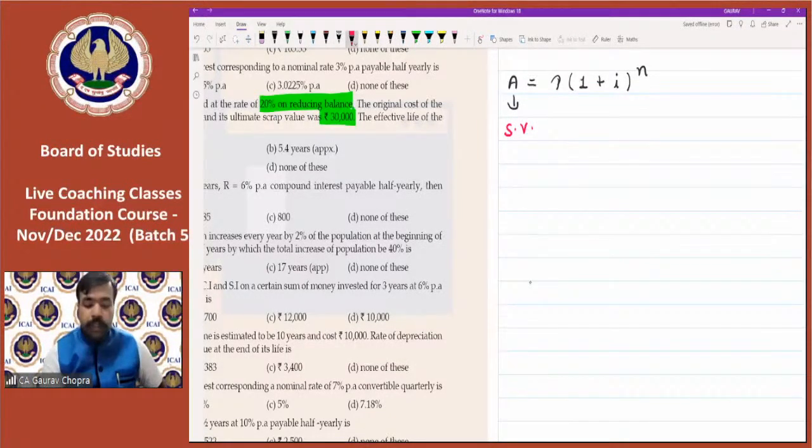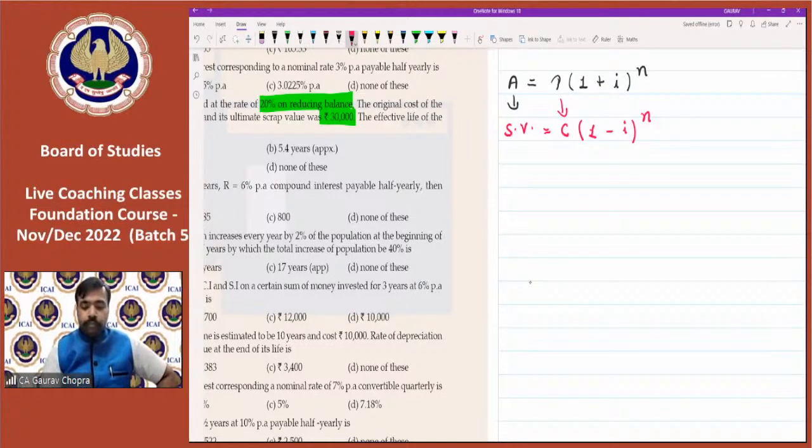In place of principal, we have to write the cost of asset. Then 1. In place of plus, we have to put minus because the value is getting decreased. i is the rate of depreciation and n is the time period. So the formula is similar, but instead of plus, we have to put minus.